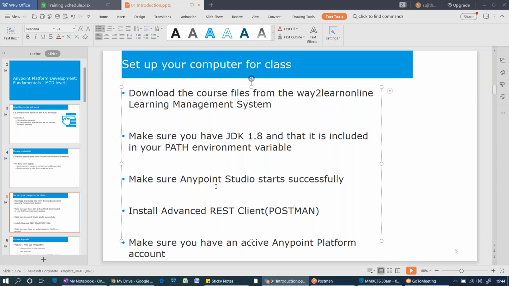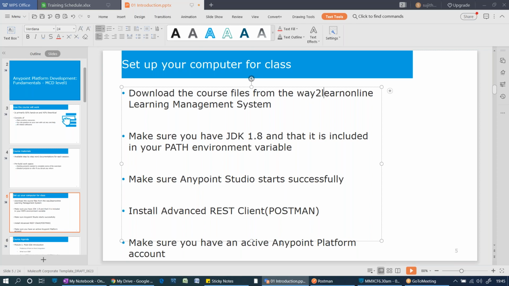And you need to have Anypoint Studio. That zip file I have also given. I will show you how to download directly from MuleSoft. And I will be using Postman. Postman is nothing but a browser. Google Chrome is one of the browsers, like that we have the Mozilla browser. Postman is also a kind of browser, but we have the ability to use GET method and POST method to make REST calls. So I'm using Postman as a client.